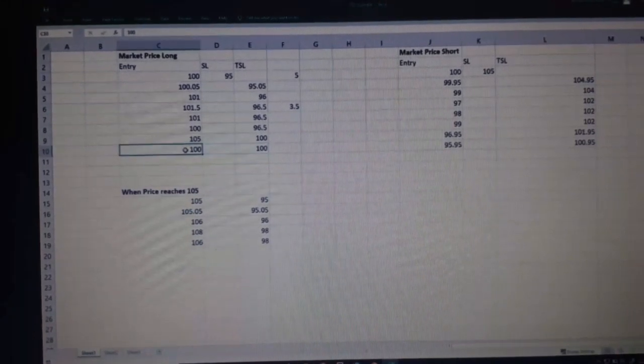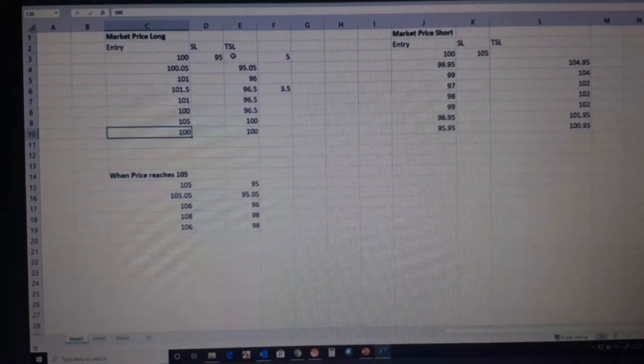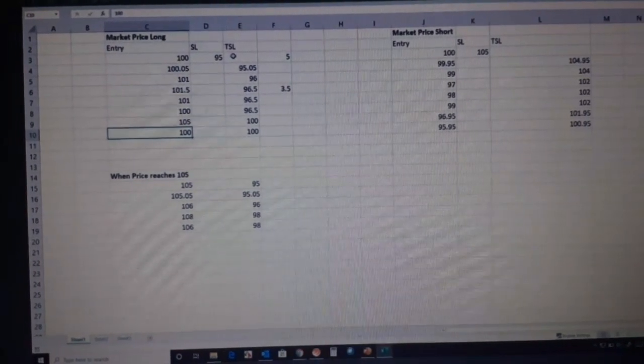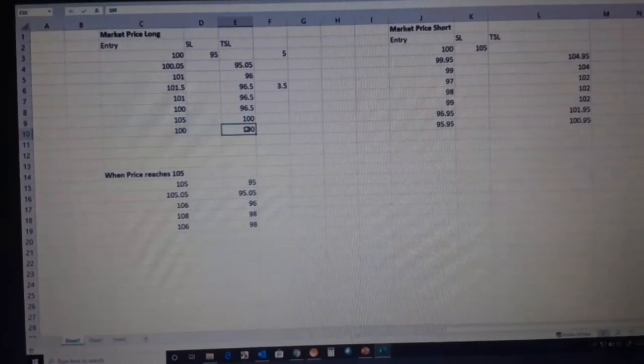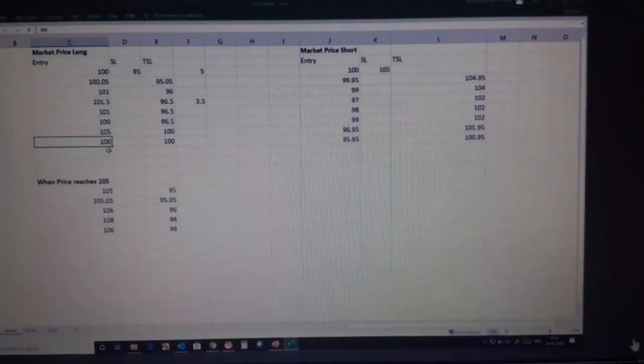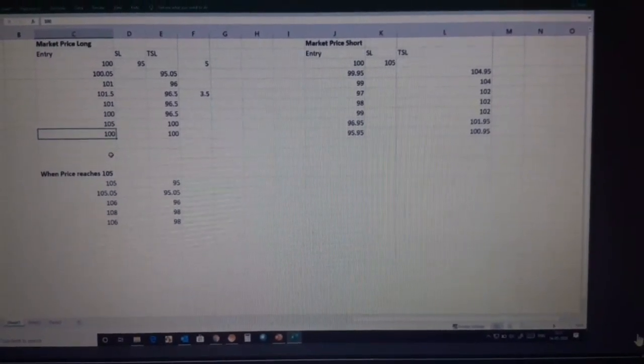But if from here the price goes and hits your target, let's suppose your target was 110 and it is hit, then you are stopped out for a break even. And let's suppose from 100 it does not go up, it goes to 95, then you are safe.